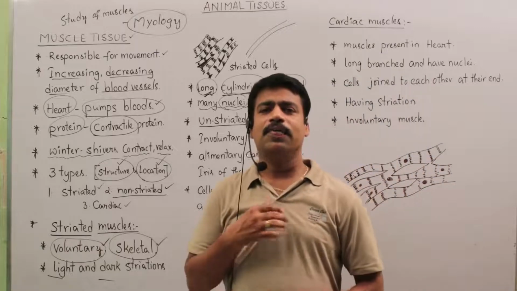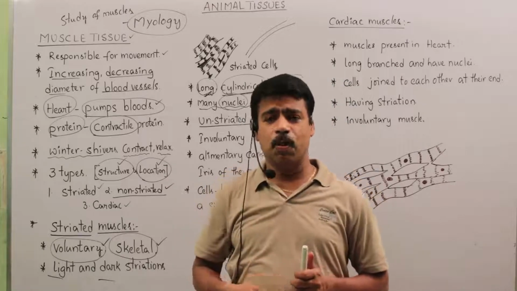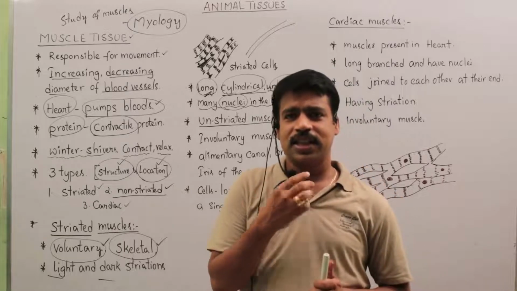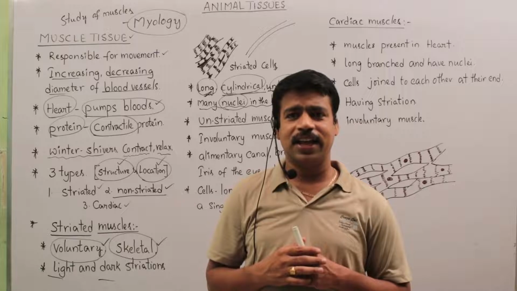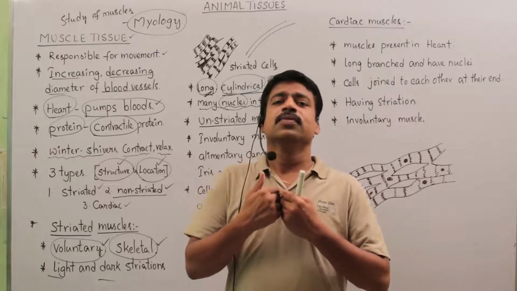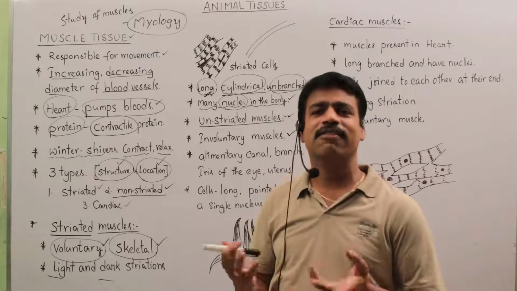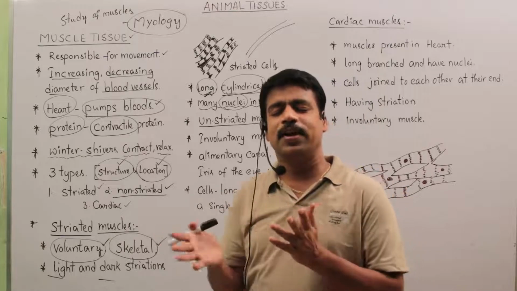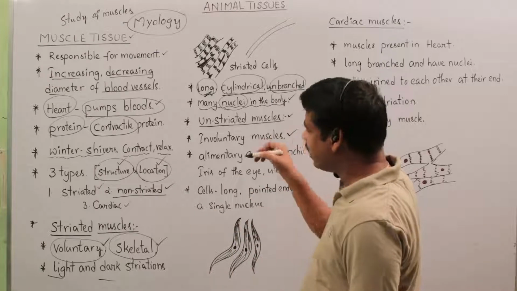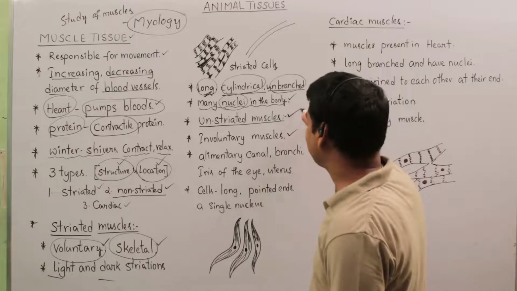For example, the movement of the heart, or the movement of the bowels, or the movement of our esophagus. These all are involuntary, and the movement of respiration. Respiration does not take place in a voluntary manner, it is involuntary. While we sleep, it can do its performance. So these functions are done by unstriated muscles.